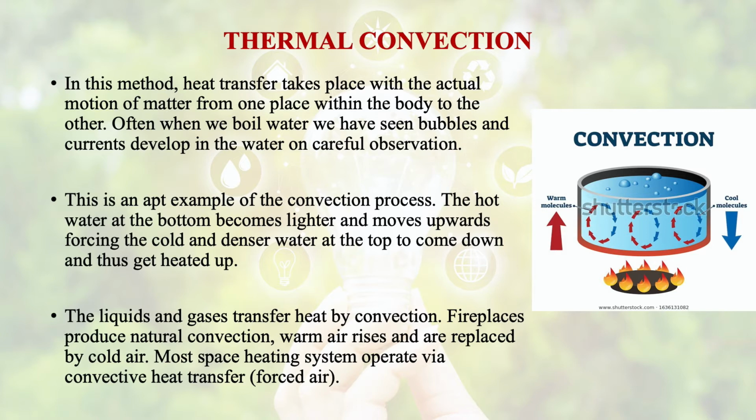We talk about fireplaces. They produce natural convection: warm air rises and is replaced by cold air. Most space heating systems operate via convective heat transfer, that is, forced air circulation. The convection is of two types. One is natural convection and another is forced air circulation.